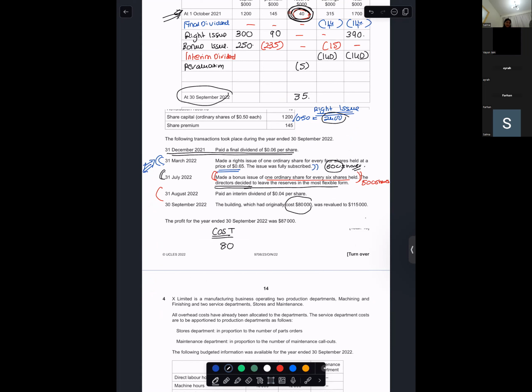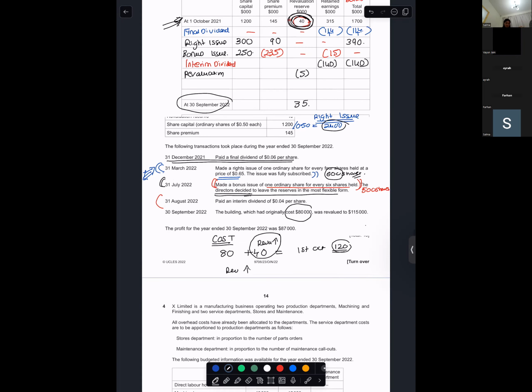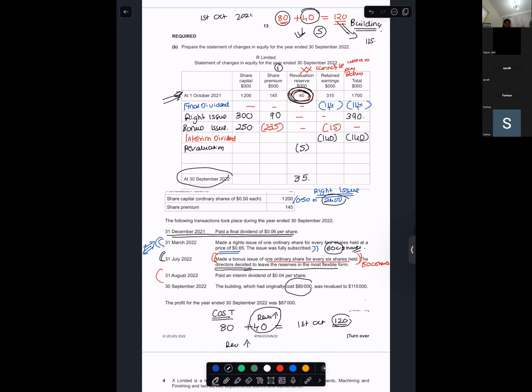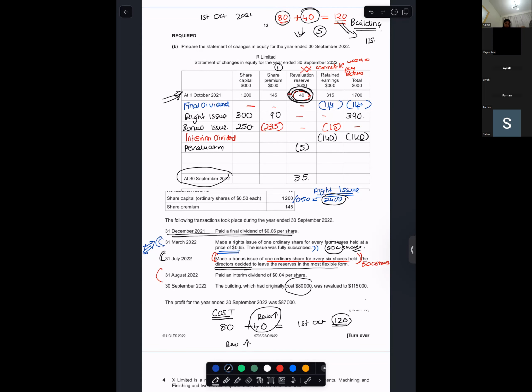That means on 1st of October, I might have revalued my building upwards and the value of the building on 1st October became 120,000. That is why revaluation reserve increased by 40. Farhan, first accept this fact, digest it, then let me know. It's not digesting, it's too big. But still, let's try.